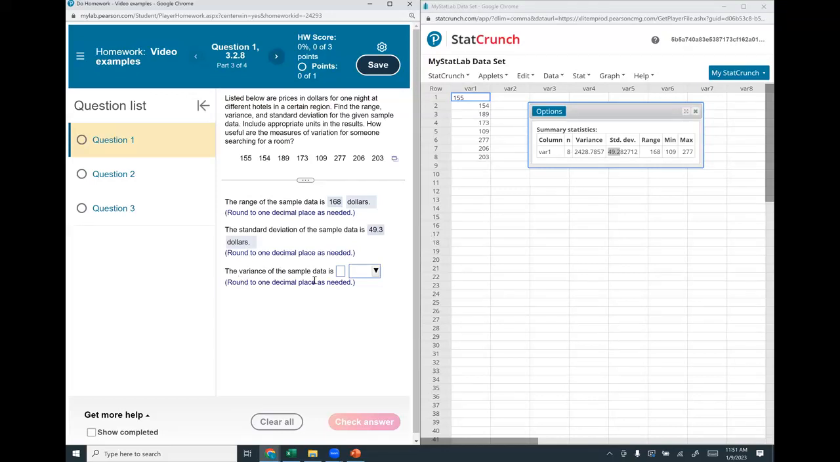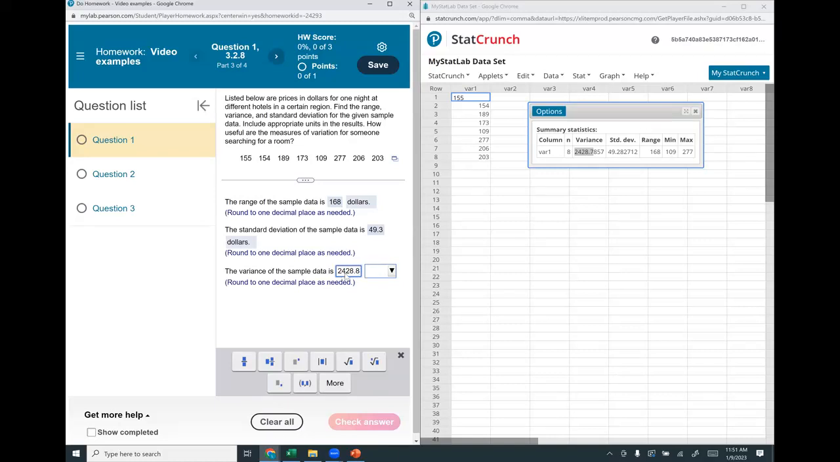And then the variance, which is the standard deviation squared. So I have, let's copy it. And we want this to 1 decimal place. And the 8 is next. So that means the last number is going to be 0.8 instead of 0.7. So let's round it up. And because the variance is the standard deviation squared, our units are going to be dollars squared.